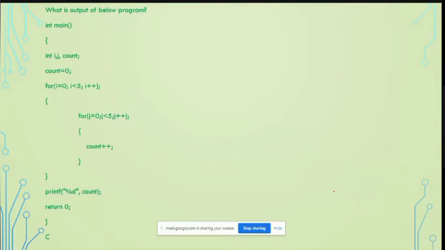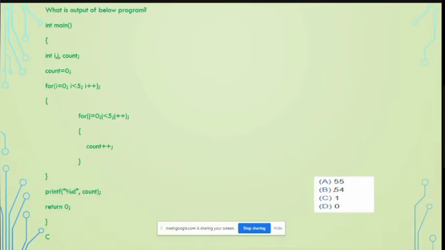Nested for loop. Ten. What will be the output? I think 0, ma'am. Okay. Anyone? No, ma'am, sorry, 1.